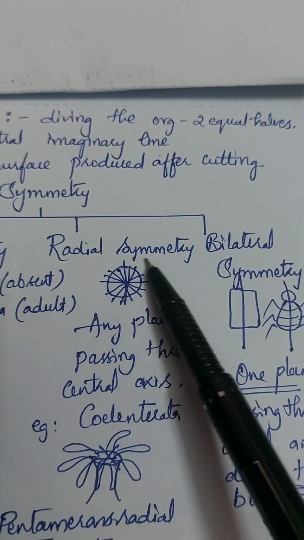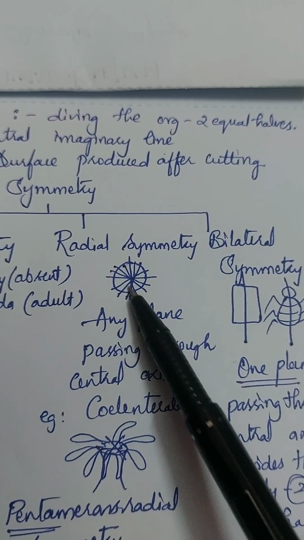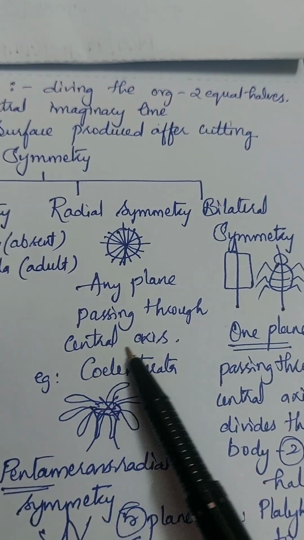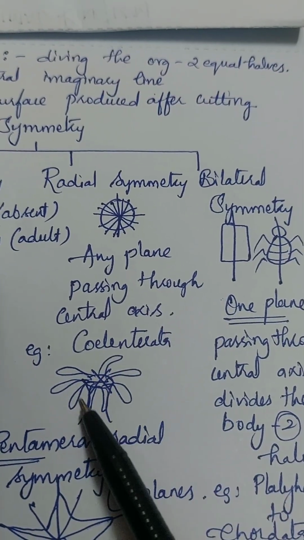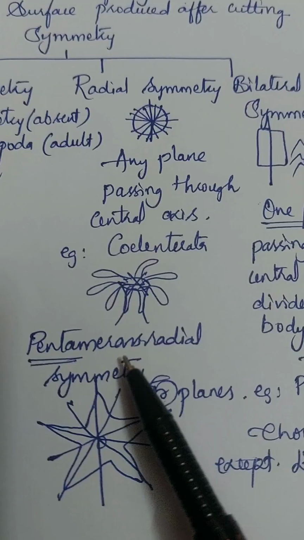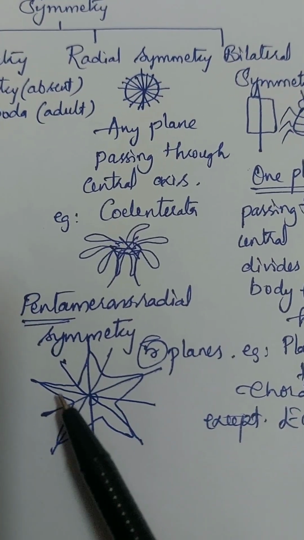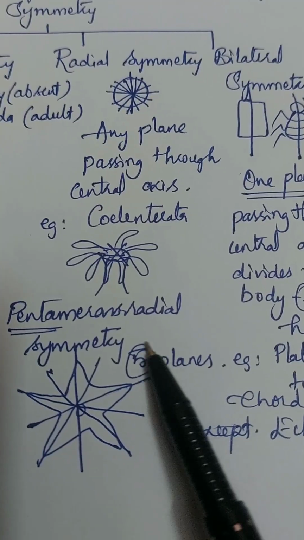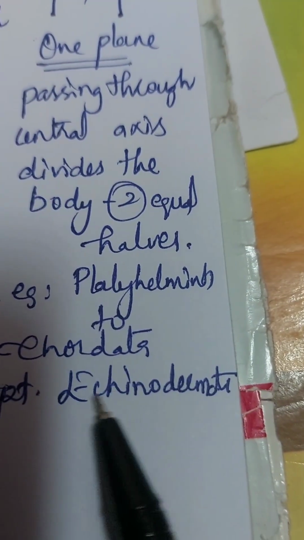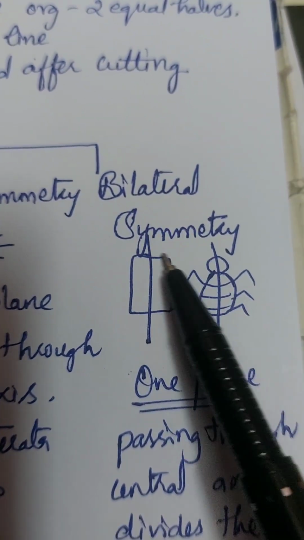In radial symmetry, the organism possesses a circular, cylindrical body. So in any plane, we can pass the line through the central axis. We can see that in the organism Hydra, seen in phylum Coelenterata. The special one, pentamerous radial symmetry, is seen in starfish, where we can divide the organism in 5 planes, so it is called pentamerous radial symmetry. Example, Echinodermata.